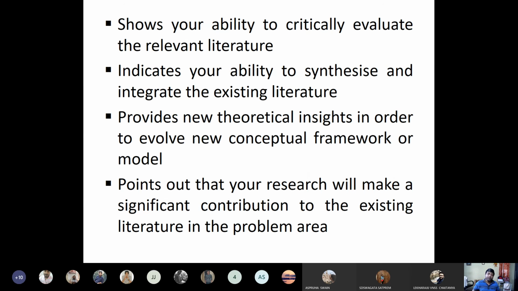Then it shows your ability to critically evaluate the relevant literature, which means you should always critically evaluate the literature. It indicates your ability to synthesize and integrate the existing literature. You can see there are lots of people who have told similar things. You should develop an ability to synthesize all these similar findings and integrate them into the existing literature.